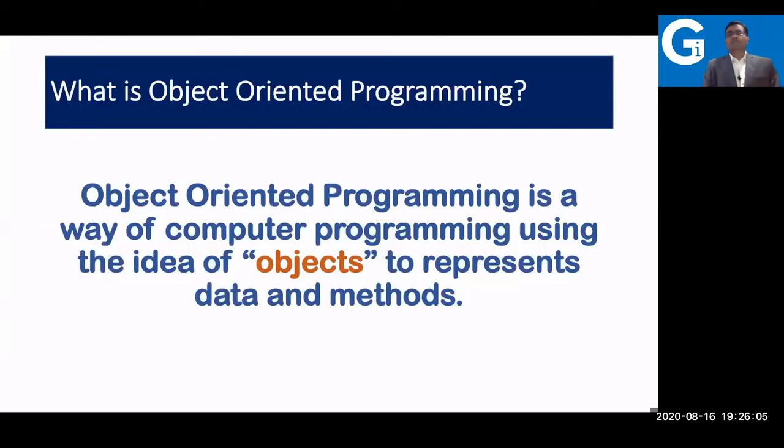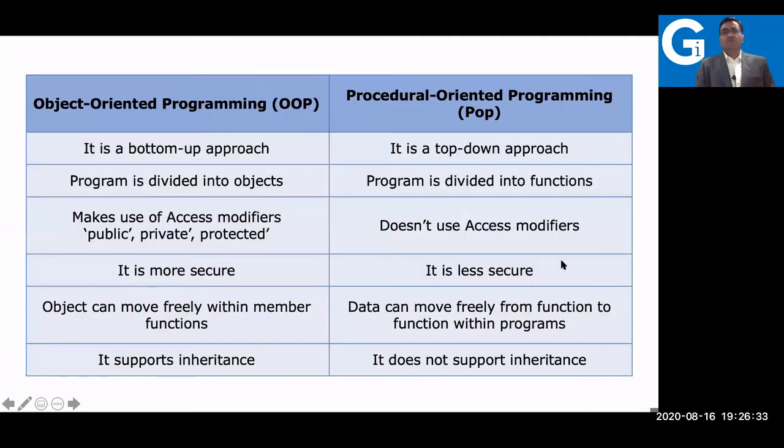So first things first, what does object-oriented programming mean? Object-oriented programming is a way of computer programming using the idea of objects to represent data and methods. So let me tell you what an object is first and what a class is. Again, I have discussed this topic in the previous session, but let me tell you again quickly what is object and what is class and how you differentiate them.